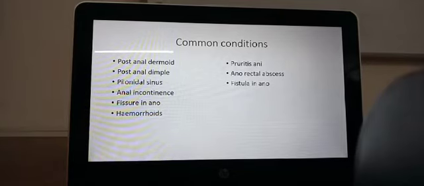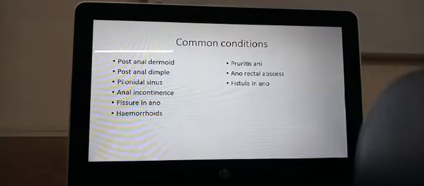Sometimes the hair will form a small hole just behind the anal canal or near the coccyx or near the sacrum, and there it will form a sinus. So it's called a pilonidal sinus, and there can be some pus there, and there can be some infection there, and that needs to be totally excised.